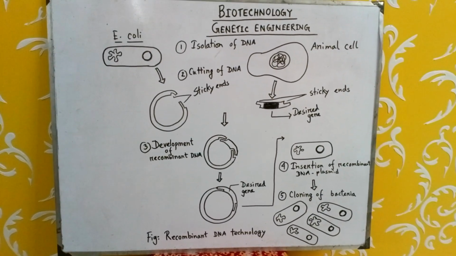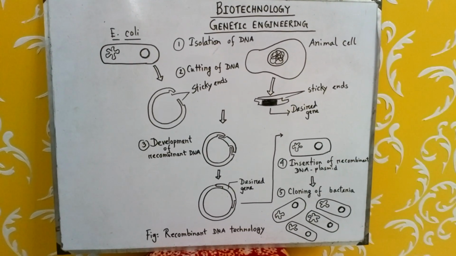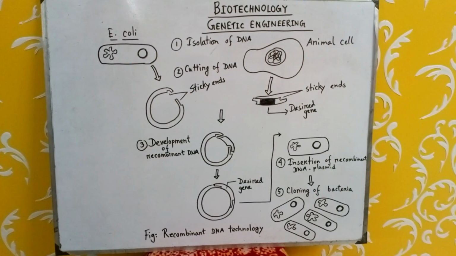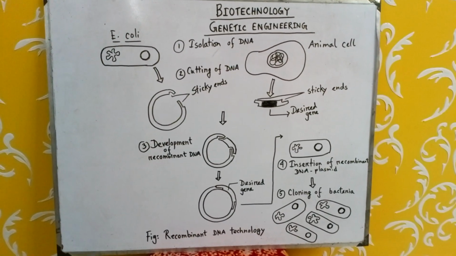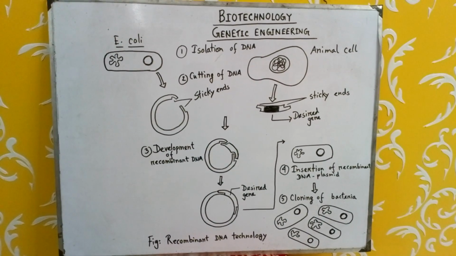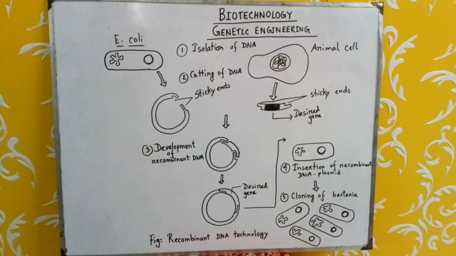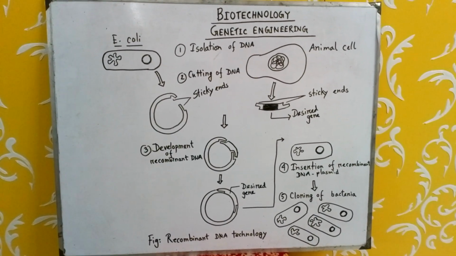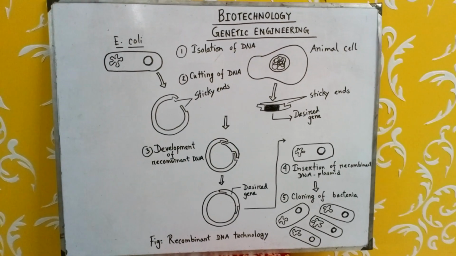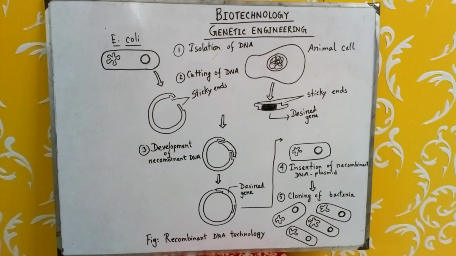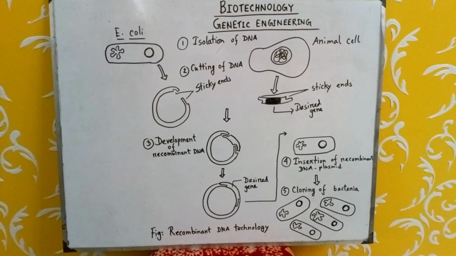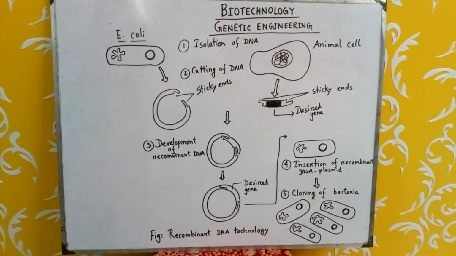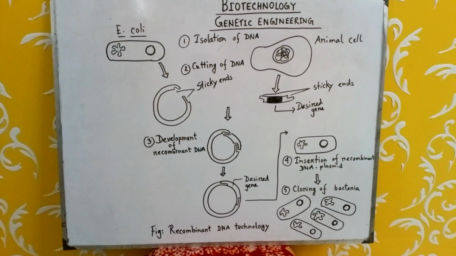So organisms developed through this method are known as GMO, genetically modified organisms. By transgenic organism, we mean an organism which contains one or more genes inserted into its genome from a different organism, a different species.